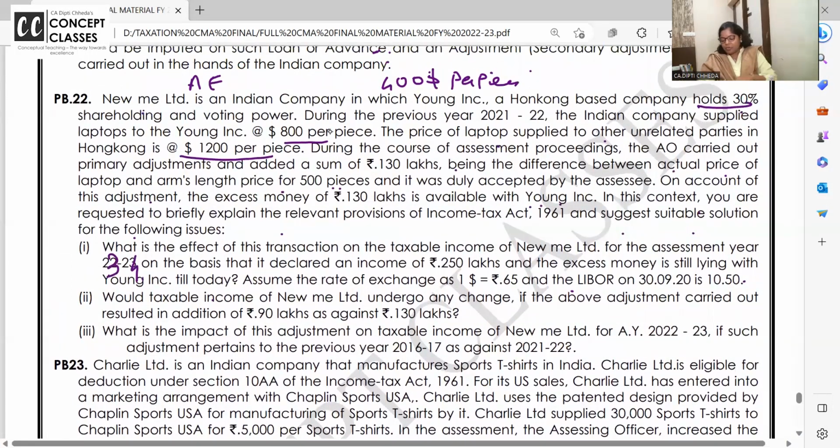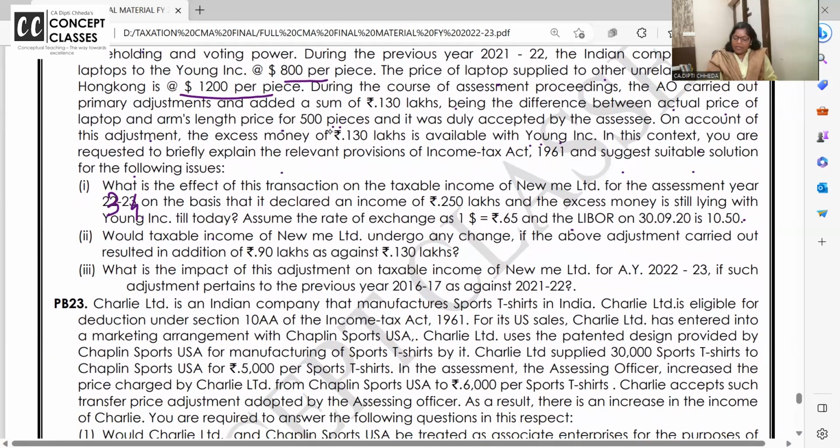So what happened is that I've sold to my sister concern, an associate enterprise, at 800, whereas to others at 1200. Regarding this, 130 lakhs is the primary adjustment and it is added. What is the effect on taxable income for the assessment year, on the basis that it declared an income of 250 lakhs and excess money is still lying? If they are not repatriating, then what will we do? Yes, either you had to repatriate the 130 lakhs from the date the order is passed by the AO.